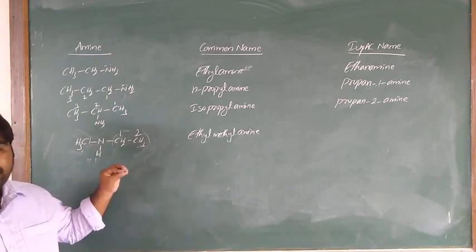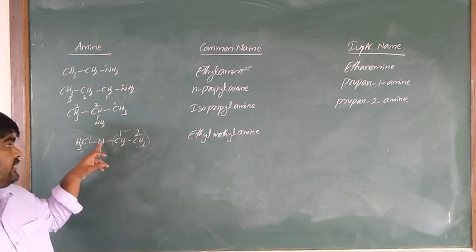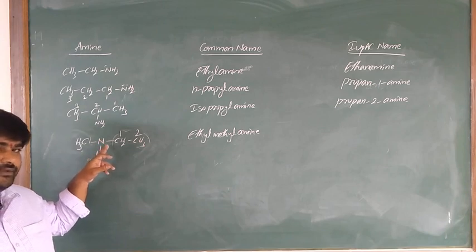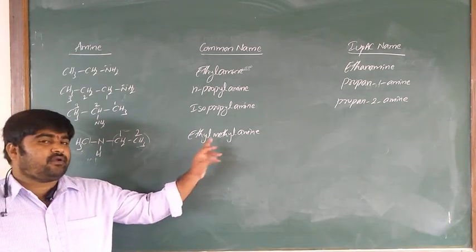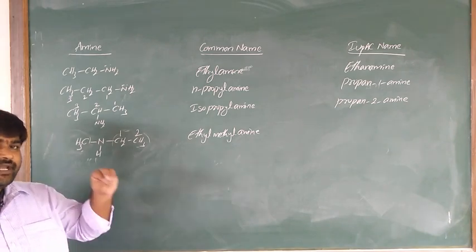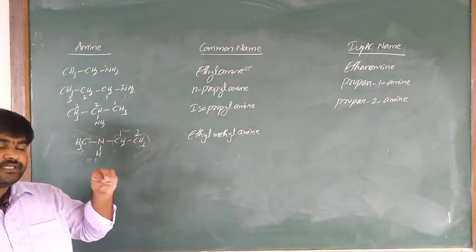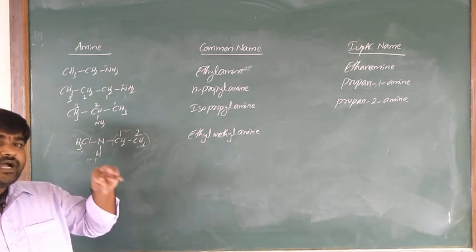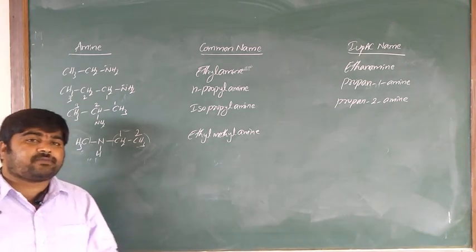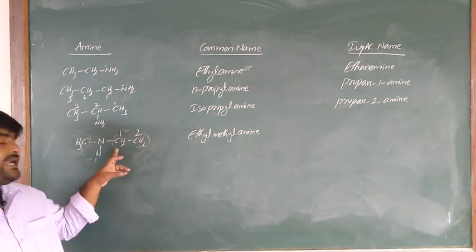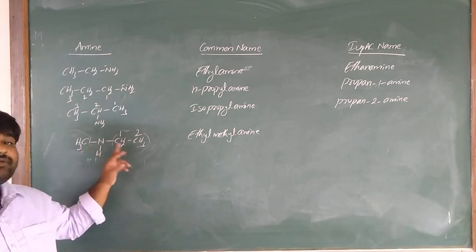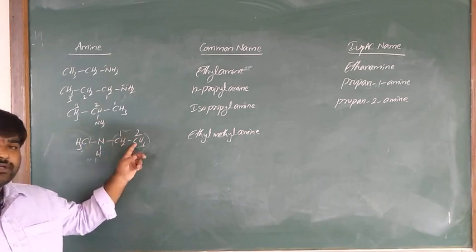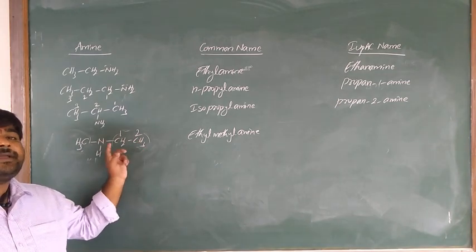In secondary and tertiary amines, when there are 2 different alkyl groups, the common name follows alphabetical order. But in the IUPAC system, the alkyl group having more carbon atoms is considered the parent chain. Among these 2 alkyl groups, which has more carbon atoms? The one with 2 carbons. That's why you have to consider it as the parent chain.